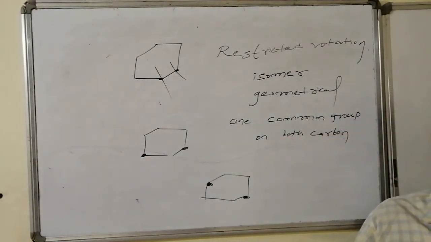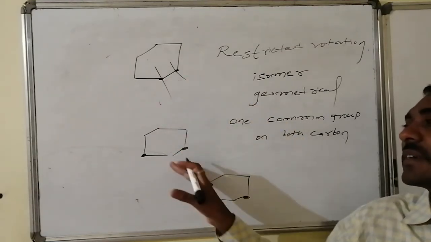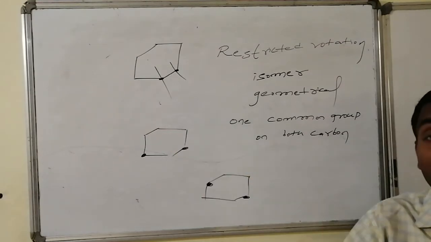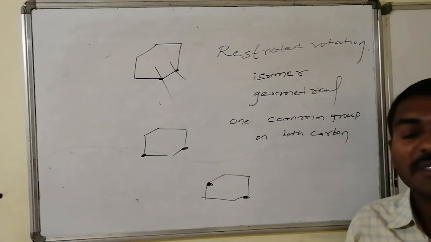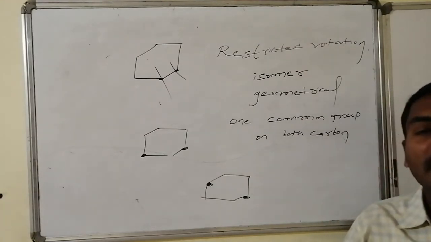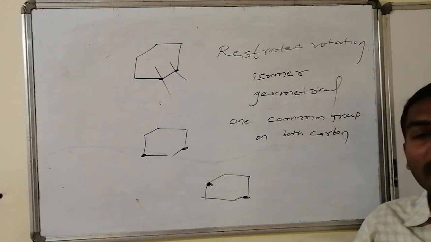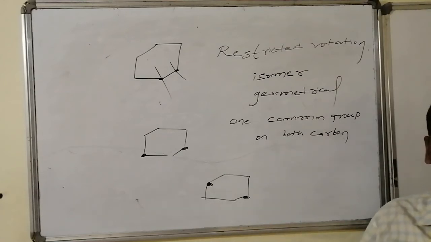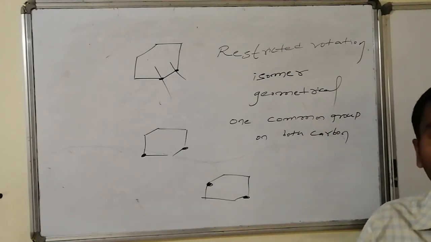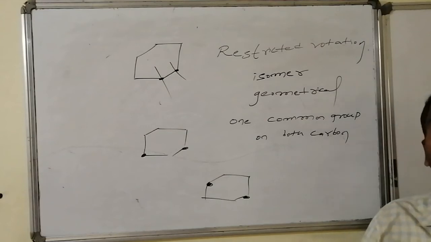Due to this restricted rotation, whatever groups are present on the reference carbon atoms like 1,2 carbons, 1,3 carbons, 1,4 carbons, as far as the ring is concerned, they have a relation like the same groups are present towards the same side or the opposite side. On behalf of that, we can claim the isomerism, and this isomerism is also known as what? Geometrical isomerism.